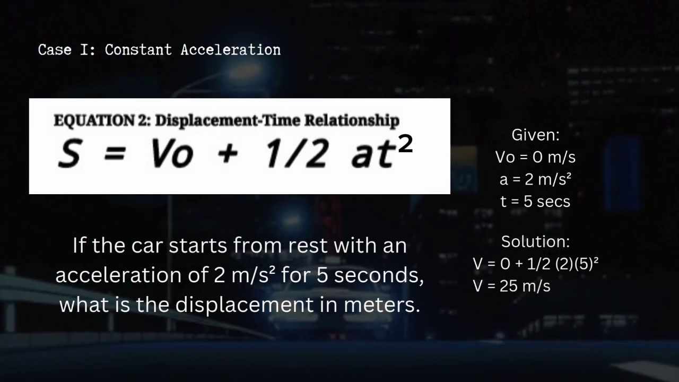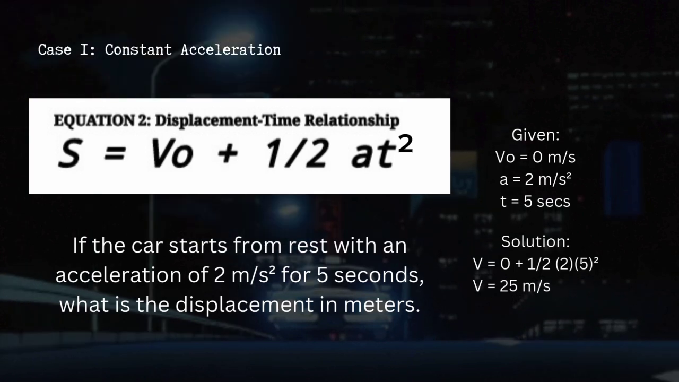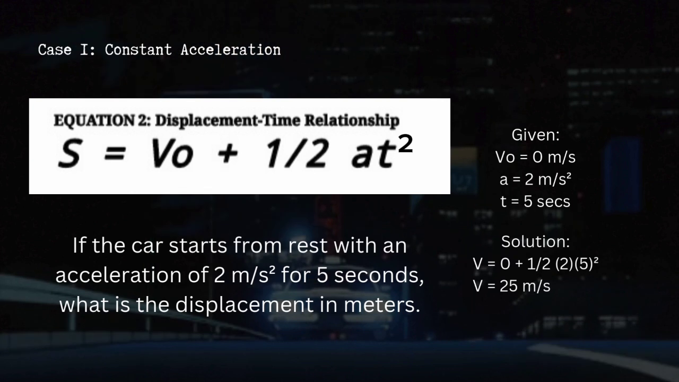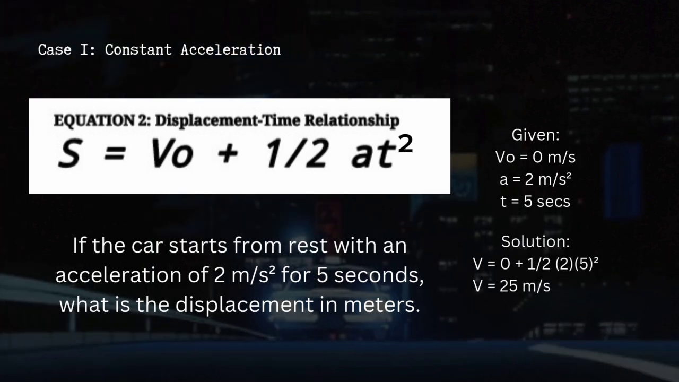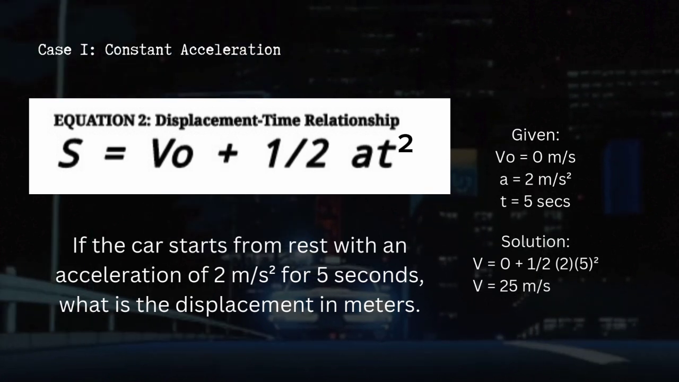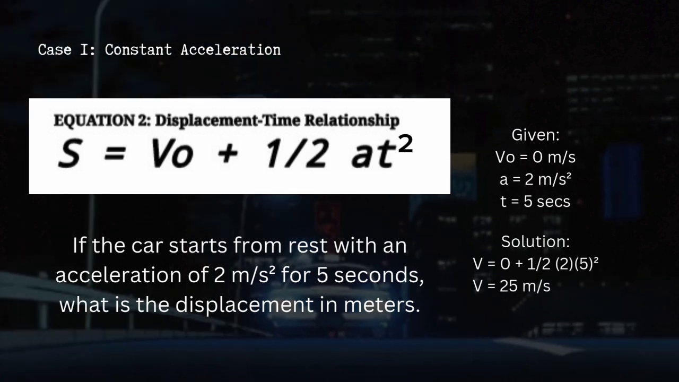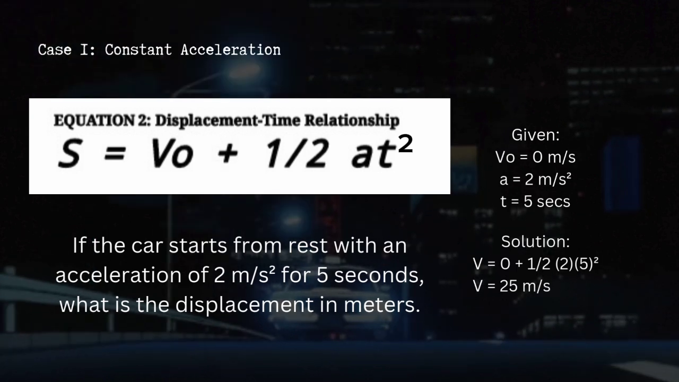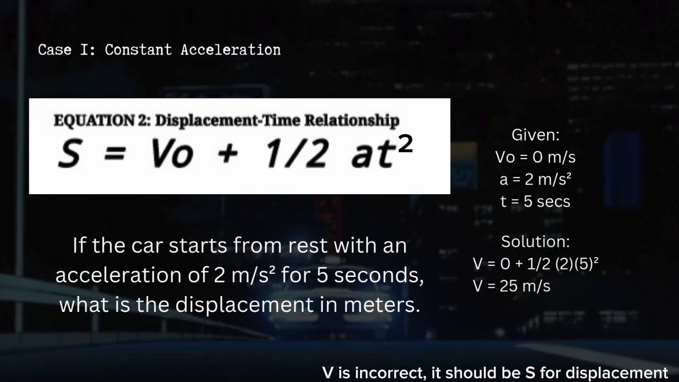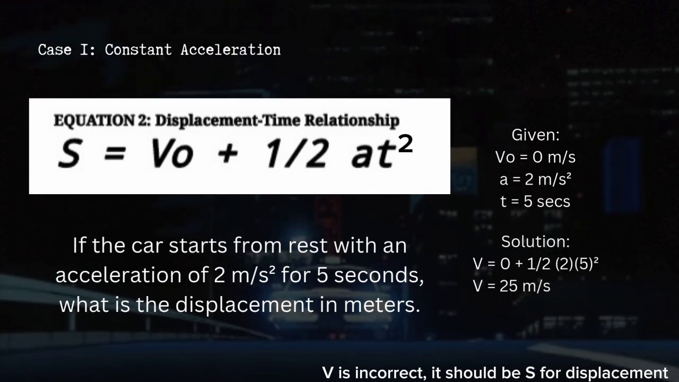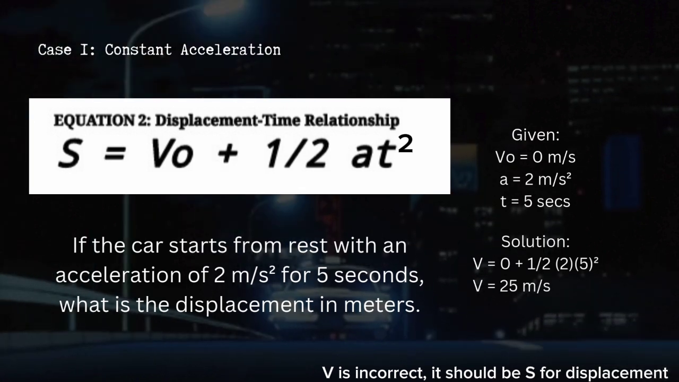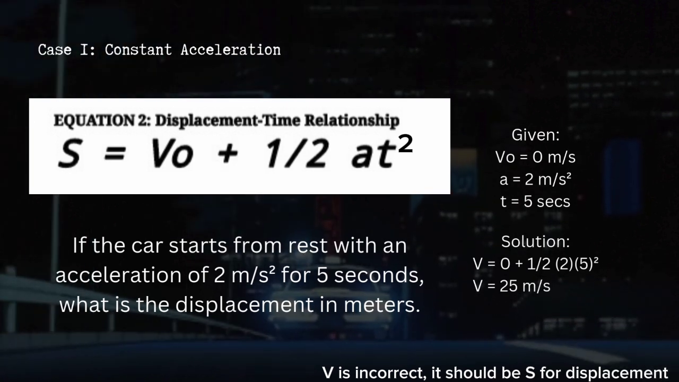So the given variables are 5 seconds, which is the time, and 2 meters per second squared, which is the acceleration. It says that the car starts from rest, so the initial velocity is 0. Then substitute the given values in the formula. So our displacement is 25 meters.